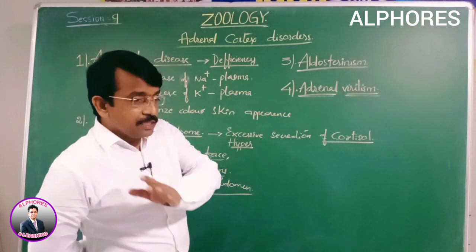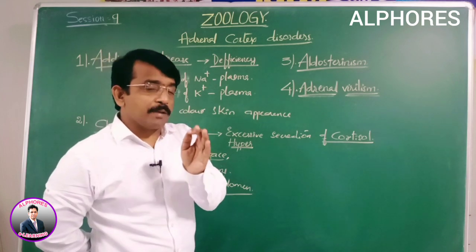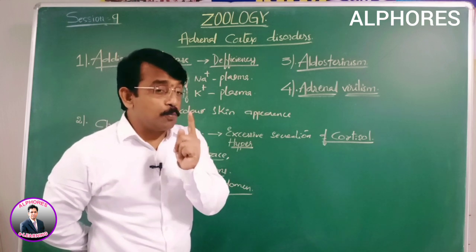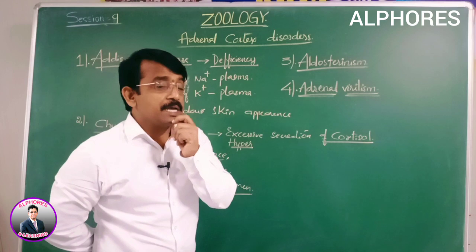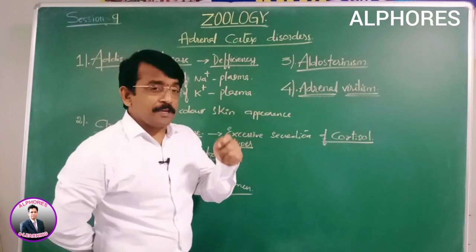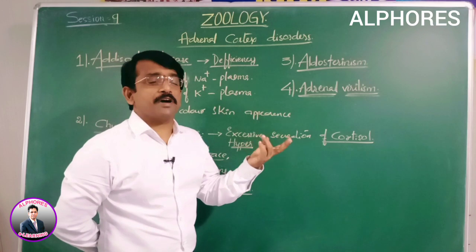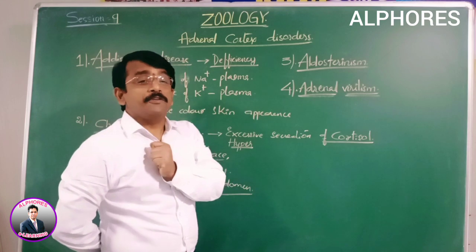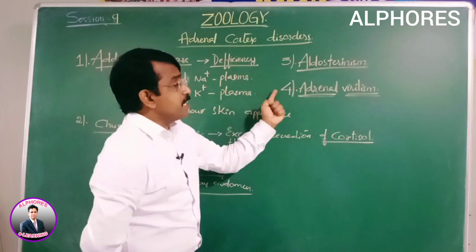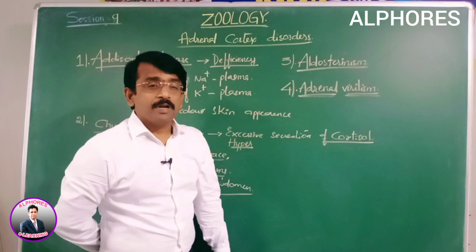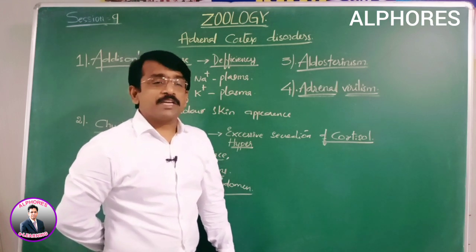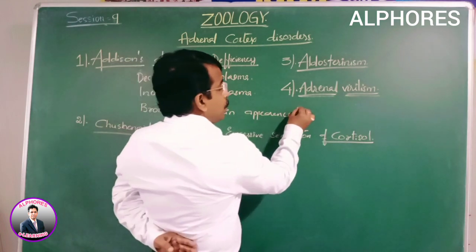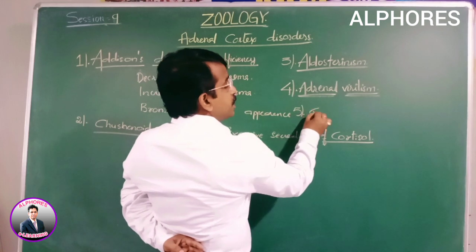In general, hair, that is mustache and beard, and a low pitch voice are features of males. But here in females, mustache formation, beard formation, and low pitch voice are the features seen, which is adrenal virilism. Development of male, masculine features in females is adrenal virilism. And one more we also see, that is gynecomastia.